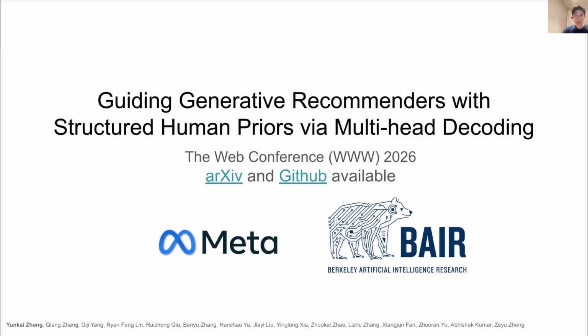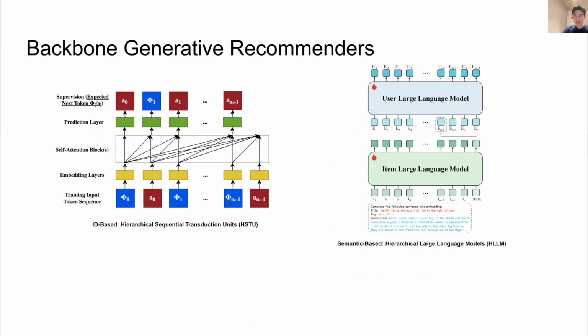Today I will talk about my project at Meta, guiding generative recommenders with structured human priors via multi-head decoding. The industry is now moving towards generative recommenders. It formulates recommendation as a sequential task. For example, a user has viewed 100 items in the past. Then each item becomes an input token to the transformer backbone.